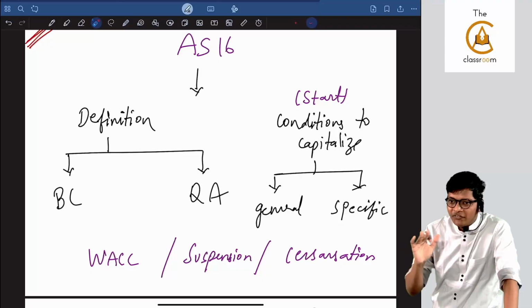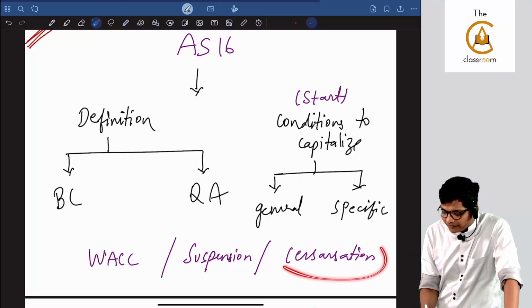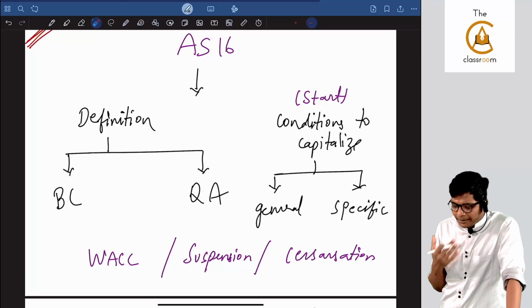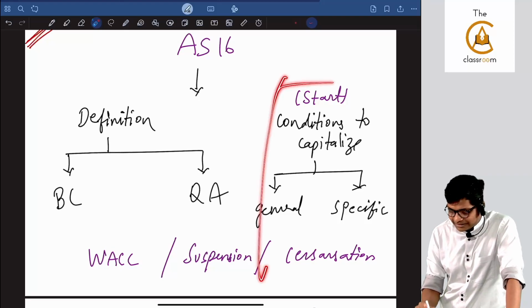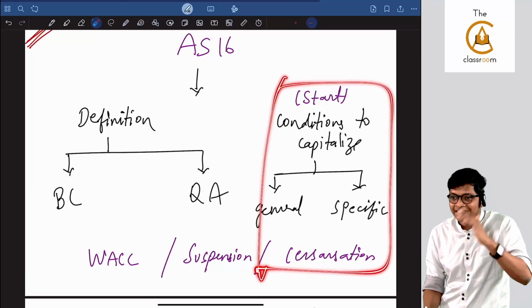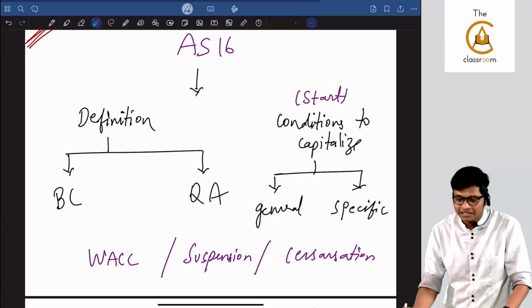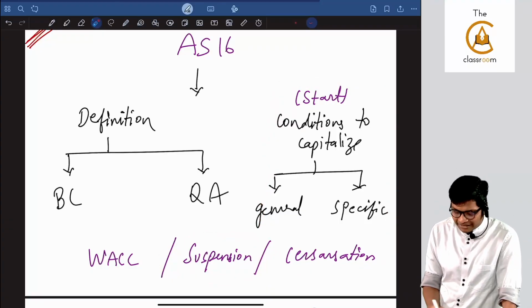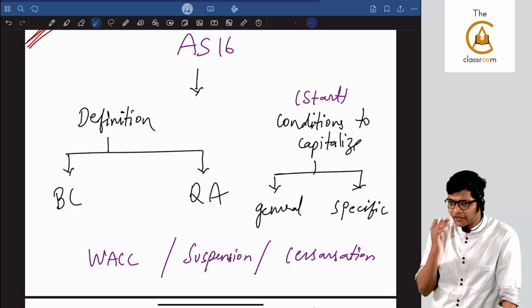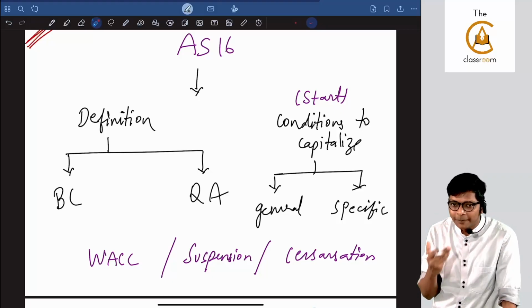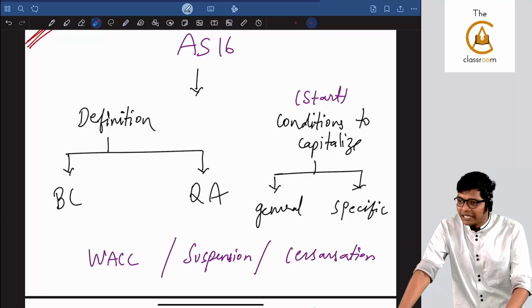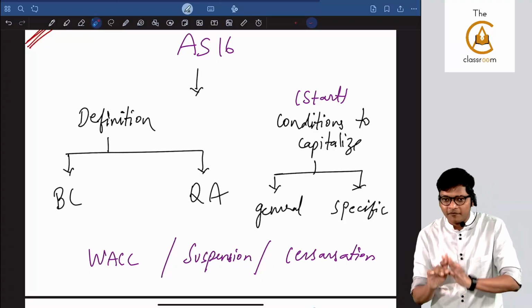When all 5 are satisfied, you will start, and then when you will end the capitalization, we have a concept called cessation. Meanwhile, this is start and end. During start and end, there can be pauses, correct? That is called suspension of capitalization, guys. And lastly, for capitalizing, if I have multiple loans with multiple interest rates, we compute something called weighted average cost of capital for capitalization. That's it. Questions can come from only all of this.